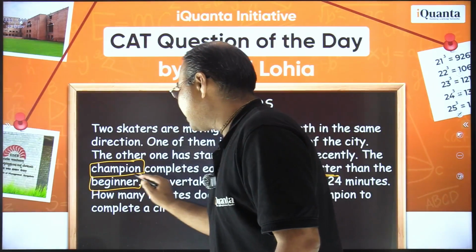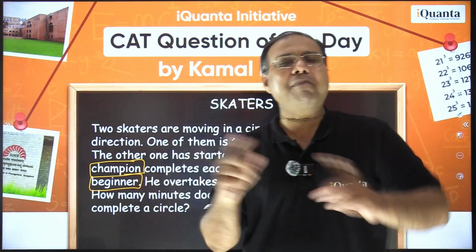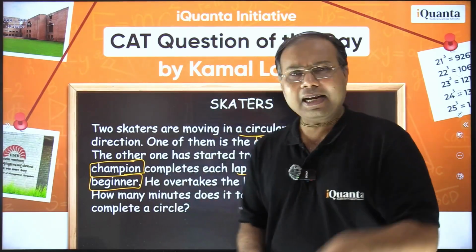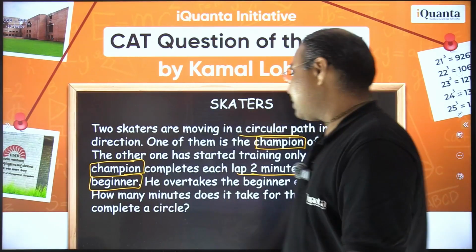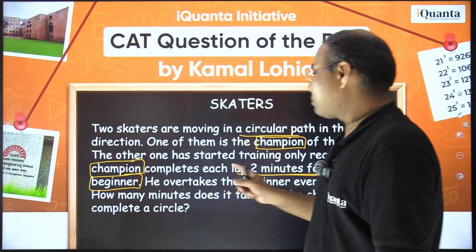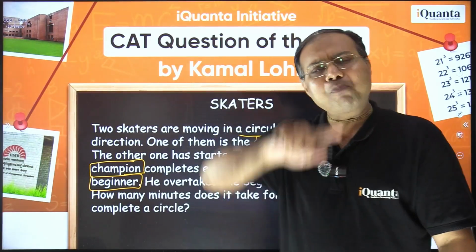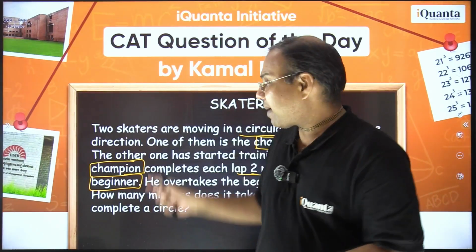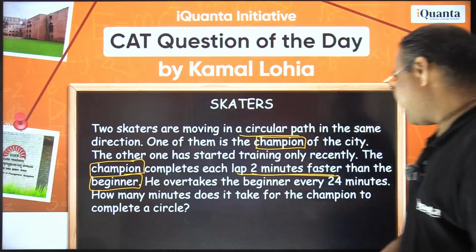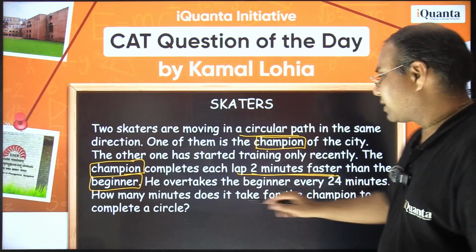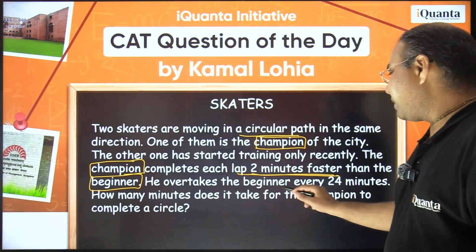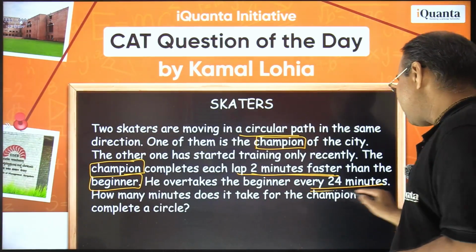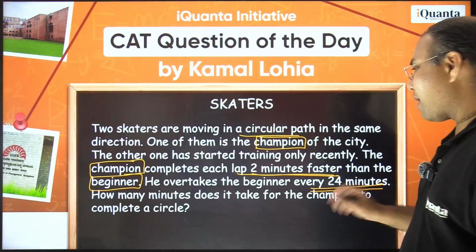So we basically have these two runners here, champion and beginner. For the champion we'll use C, for the beginner we'll use B. Let these be the speeds, and each lap is being finished 2 minutes faster. So to complete one round, the champion is taking 2 minutes less time in comparison to the beginner. One more numerical information is there: the champion overtakes the beginner every 24 minutes. So how many minutes does it take for the champion to complete a circle?